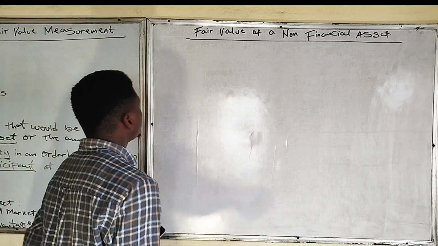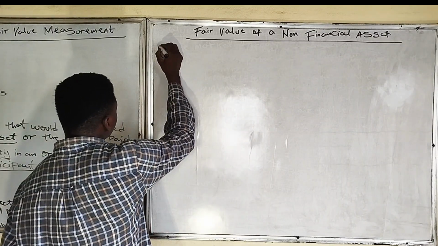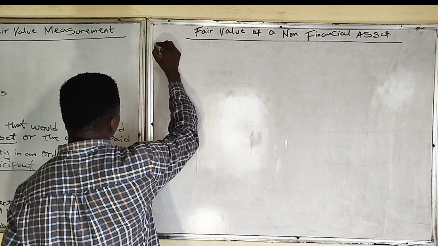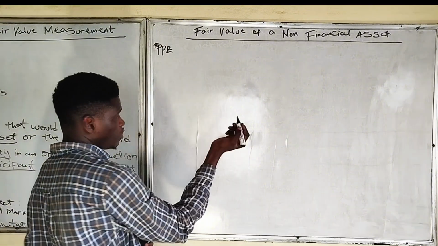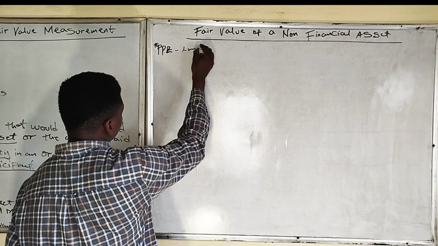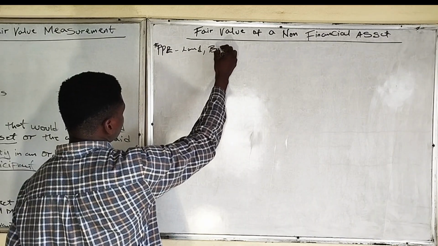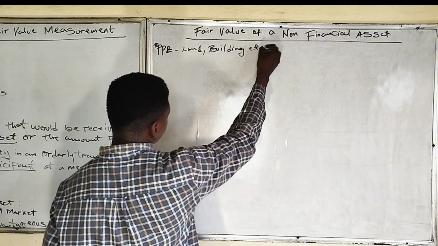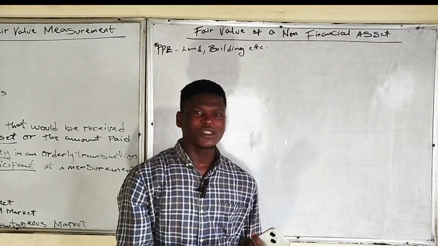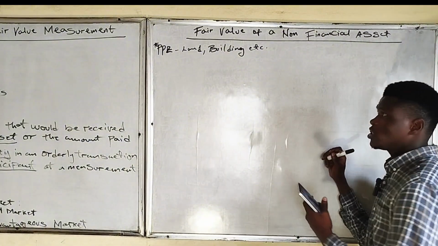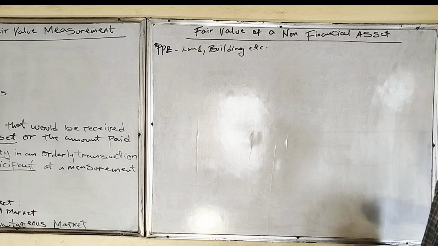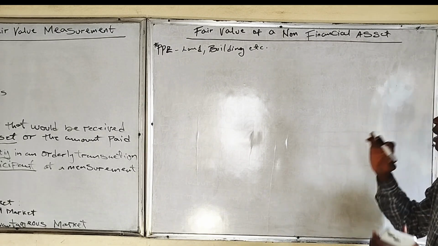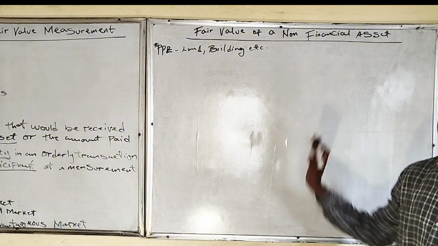Examples of non-financial assets are PPE items, like land, building, etc. They are assets with no claims of financial resources apart from the use of these assets.